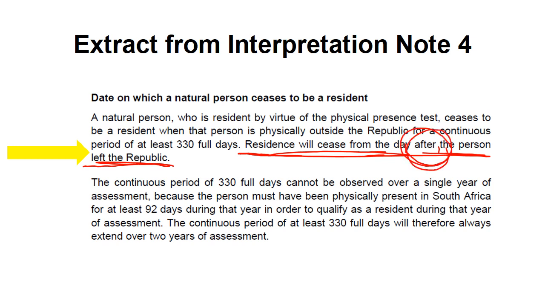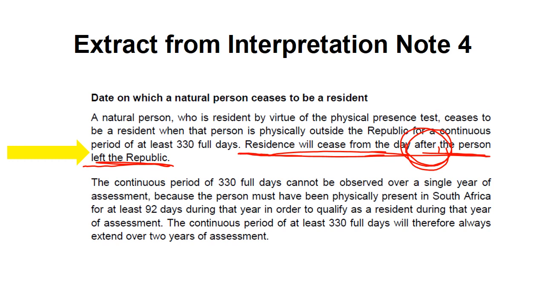So if we have to do a determination of when somebody that is a resident by virtue of the physical presence test ceases to be a resident, the day that they are still in the country, in other words, the day that they get onto the plane and go out, they are still considered to be a resident. They will be considered to be a non-resident from the day thereafter, and that's the mistake I made. I took it that the day that they got on the plane, that then they cease to be a resident, which is a mistake. And I'm really sorry about this.